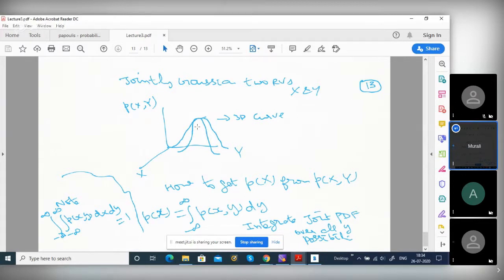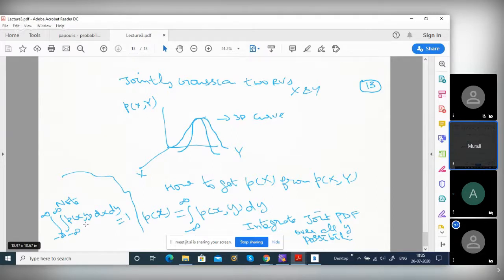Joint PDF, if you integrate both dx and dy, you are integrating all possibilities. What will you get? Joint PDF of x and y, integrate dx dy, both limits minus infinity to plus infinity. You have to get one, right? You have integrated over all possibilities. It is the probability of the total universal set. That must always be one, right?